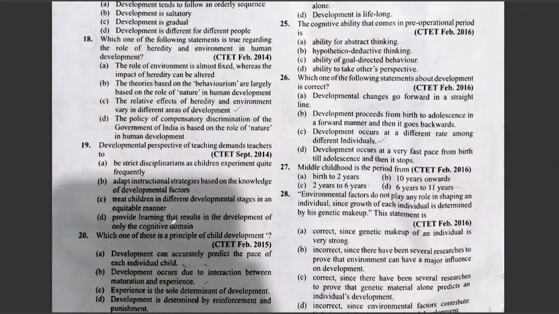Question number 20. Which one of these is a principle of child development? Option A, development can accurately predict the pace of each individual child. B, development occurs due to interaction between maturation and experience. C, experience is the sole determinant of development. D, development is determined by reinforcement and punishment. The answer is option B.